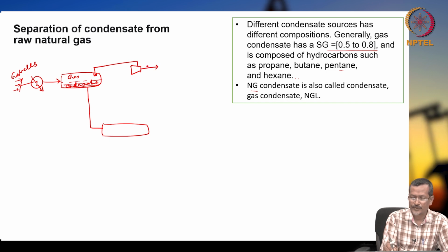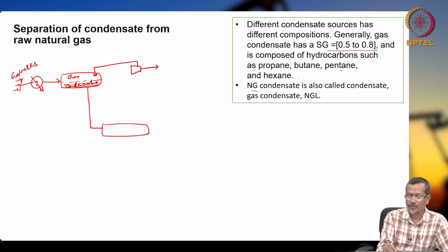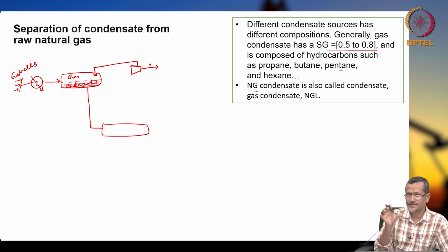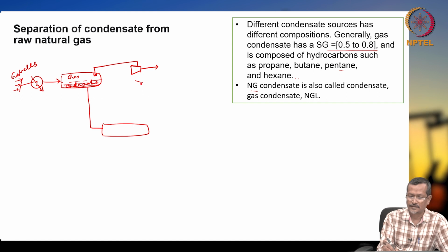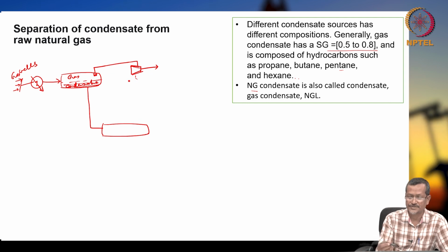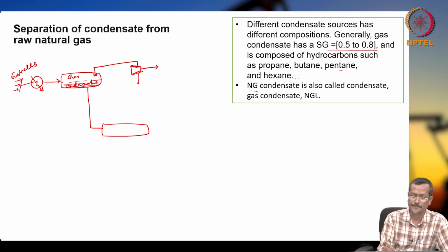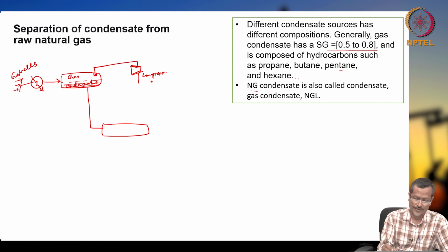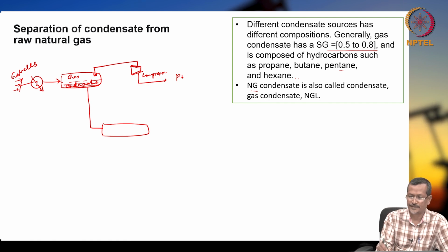Whenever you are drawing a compressor, I think I told you already, the compressor should be drawn like this. Compressing means you are reducing size, so you should not draw it in the opposite way. For example, if you draw it this way, actually you are expanding. I am showing this one reducing in size, so that means it is compressing. The volume is getting reduced. Okay. So, this is the compressor. From the compressor you are sending to the pipeline.